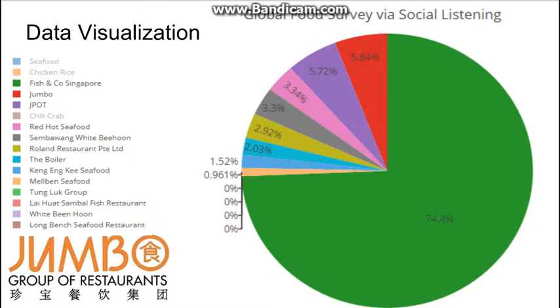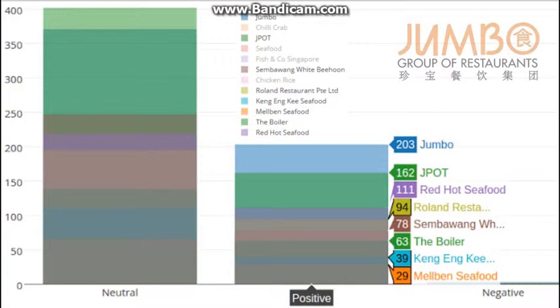And I will now explain our analysis result. Recall that our team hypothesized whether data online can be used to sense food information related to true Singapore brand food. From what we see, most of the signal comes from an international brand in Singapore, Fish & Co. However, we also observed that there is considerable data related to Jumbo online relative to competitors. Thus, we believe social media is a good way to pick up information for Jumbo via social listening.